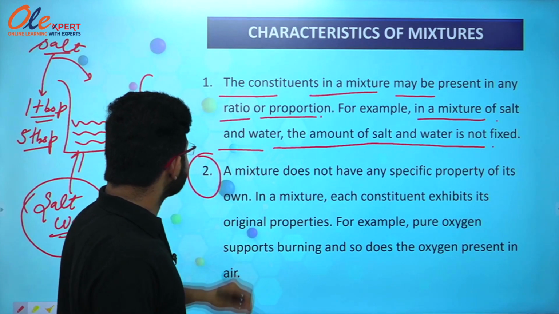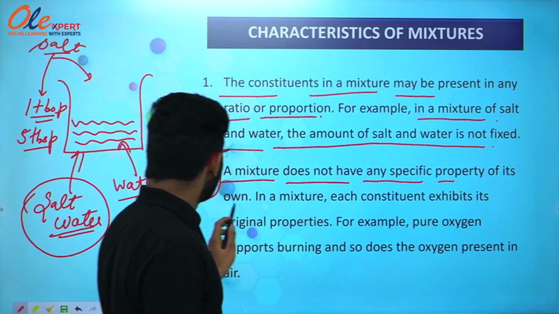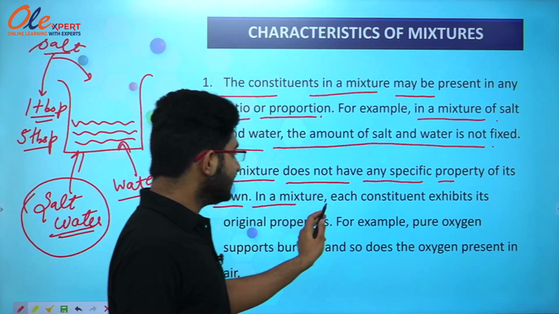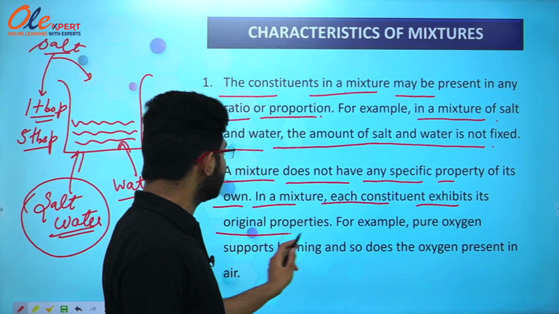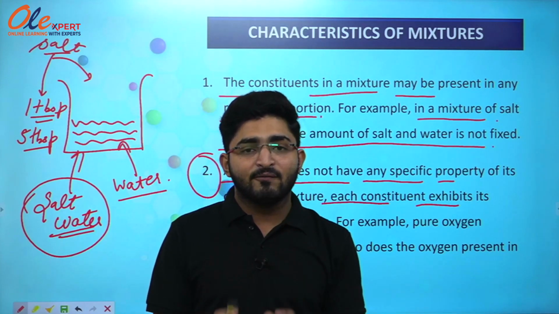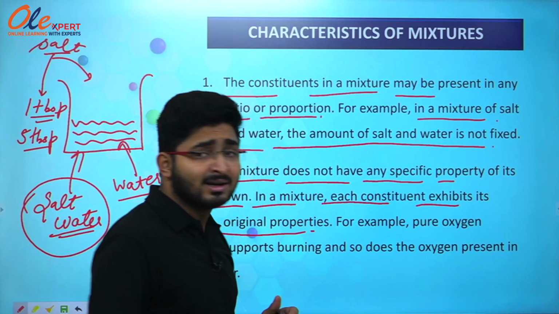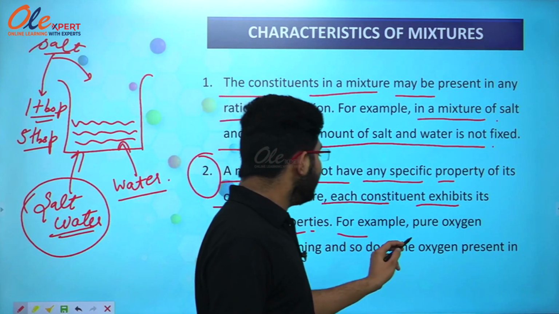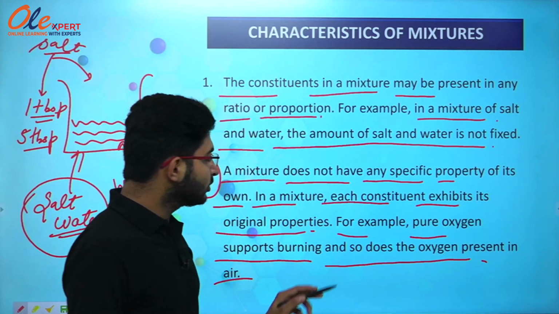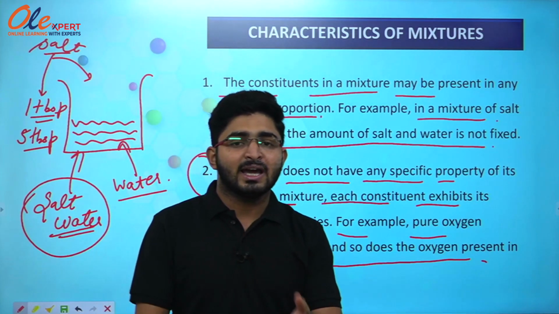The second characteristic of a mixture is that a mixture does not have any specific property of its own. In a mixture, each constituent exhibits its original properties. So whenever we make a mixture, each constituent has its own original property and it also maintains it. For example, pure oxygen supports burning and so does the oxygen present in air. So pure oxygen, we know, supports burning, or we can say it helps in burning.